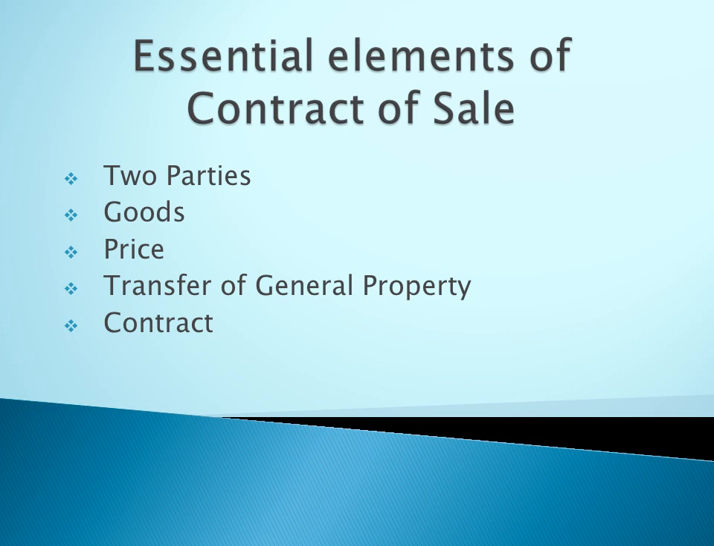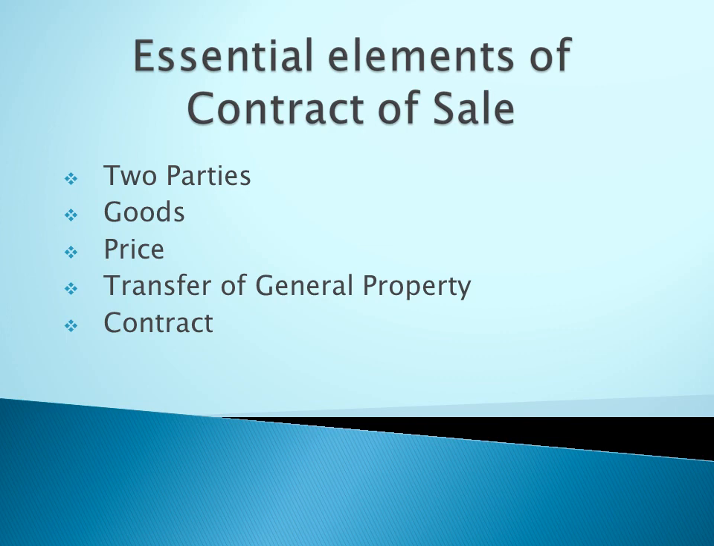Listen. The first point explains two parties, meaning buyer and seller. Buyer agrees to buy or buys the property. Seller agrees to sell or sells the property. The second is goods, the subject matter of the contract. Only movable goods can be the subject matter of the contract of sale. Listen carefully. And the third one is price. What is price?